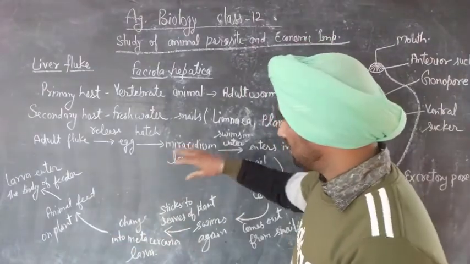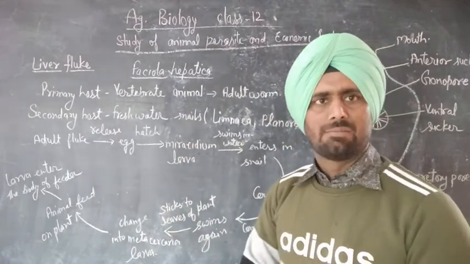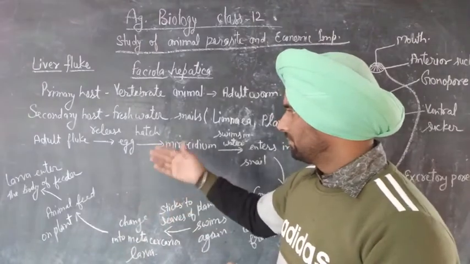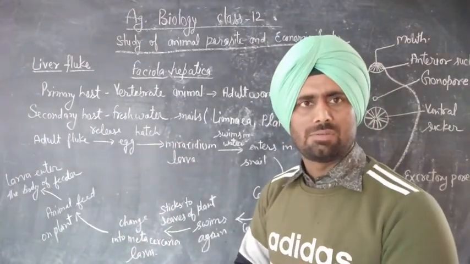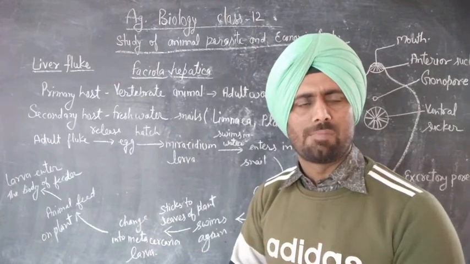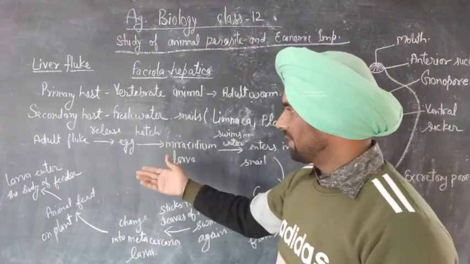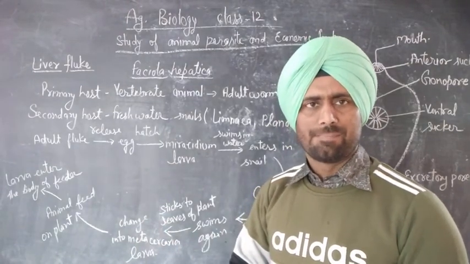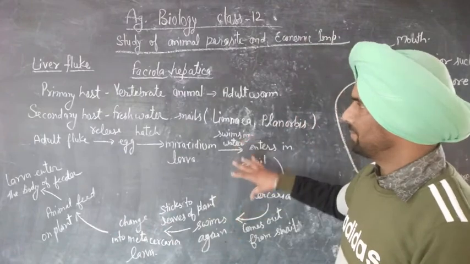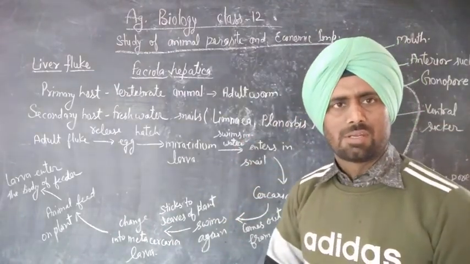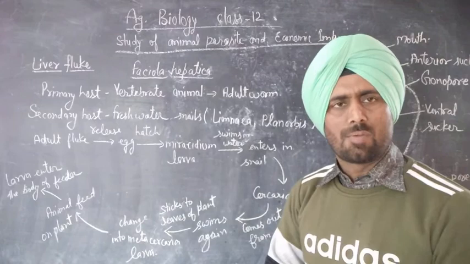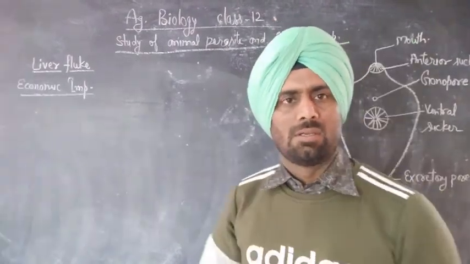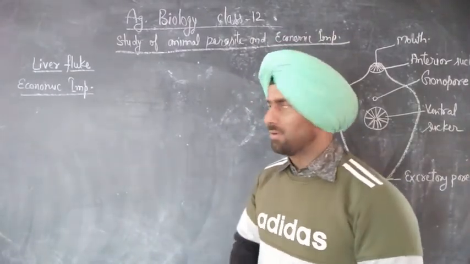Okay, so this is the life cycle of the liver fluke, and in the liver or gallbladder of the feeder animal, it changes into adult form. Okay, so this is the life cycle and structure of the liver fluke. Now we are talking about the economic importance of liver fluke.